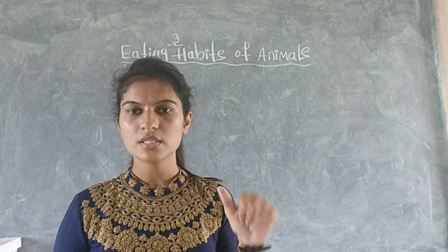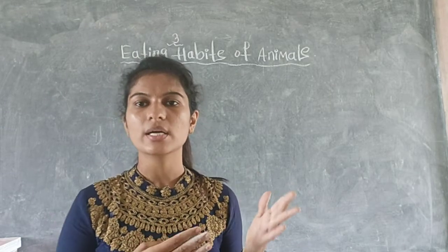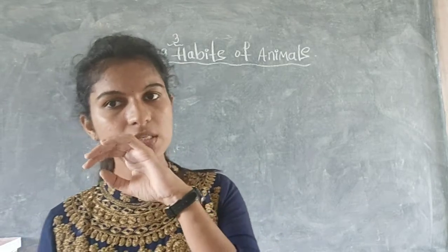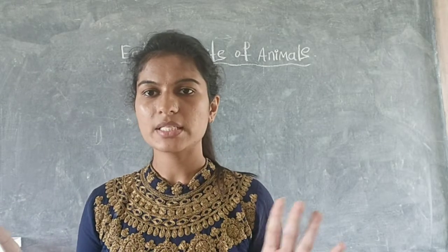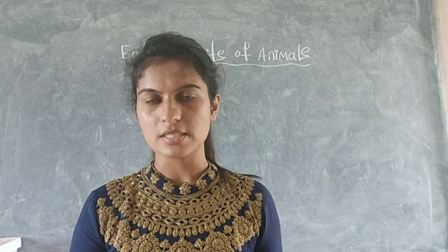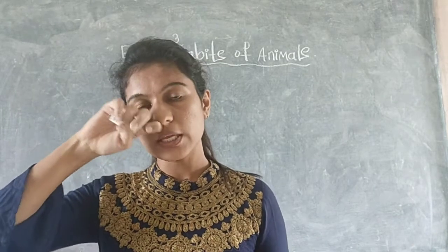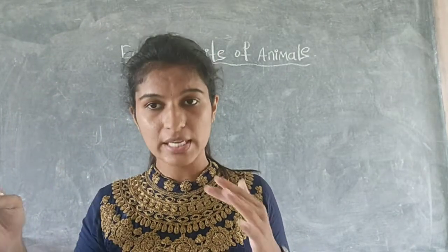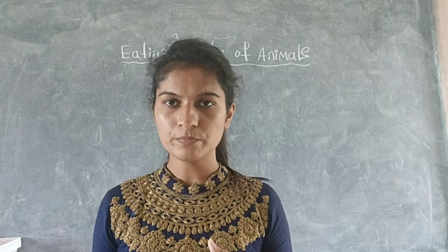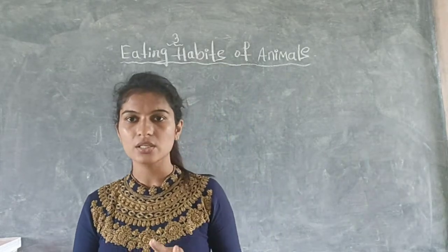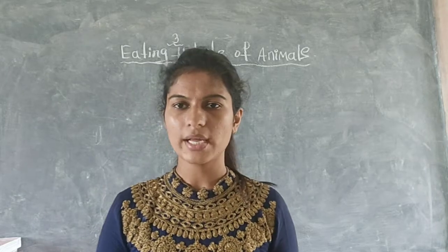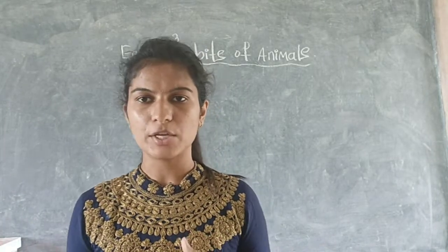What are the herbivores? The plant eating animals are called herbivores, and cow, ox, goat, etc. These are all examples of herbivorous animals. Next, what are carnivores? The flesh eating animals are called carnivores. The examples for carnivores are lion, tiger, crocodile, etc. These are all examples of carnivorous animals.